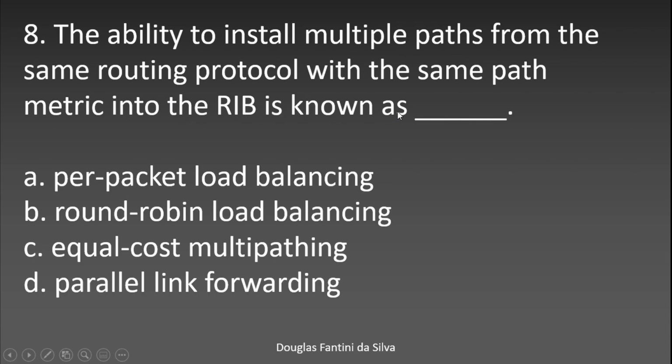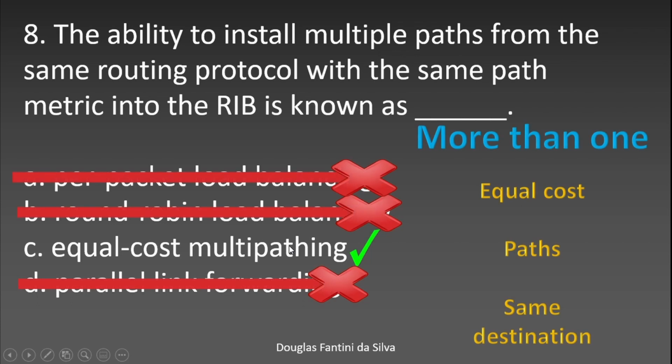Question number 8. The ability to install multiple paths from the same routing protocol with the same path metric into the RIB is known as the ability to install multiple paths. For you to install multiple paths from the same routing protocol, let's take an example, for example, EIGRP. If you have multiple paths for the same destination with the same path metric in the RIB, you're going to install, no problem. This is called equal cost multipathing, and EIGRP can do this, and we will also study it, I think, in the next video. The equal cost and unequal cost for EIGRP is possible in this case.